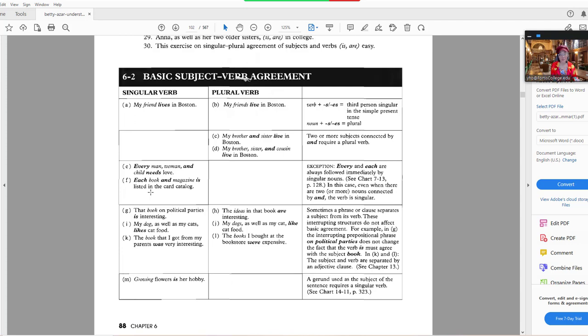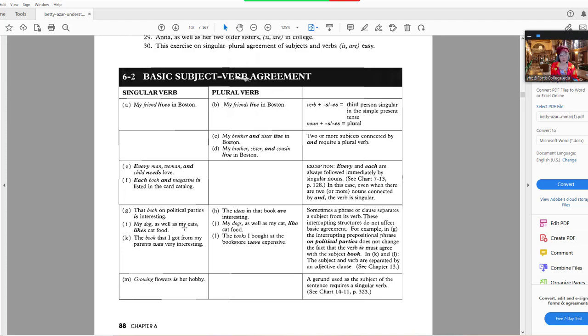So with indefinite pronouns like nobody, anybody, somebody, each and every, even when you have the word and, it's always singular. The book on political parties is interesting. So here, the book is the subject of the sentence. On political parties is a prepositional phrase, so it's not the subject. So here you have a singular subject, book, and then singular verb is.